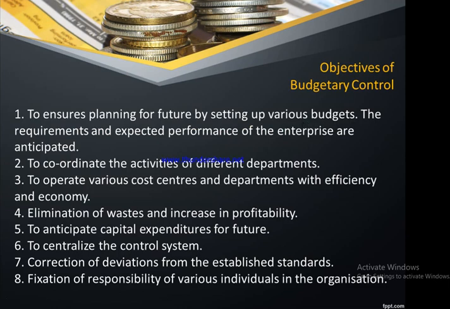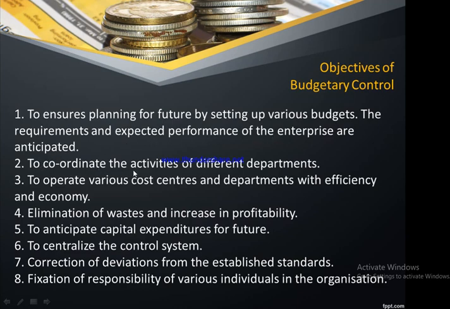So what are the various budgets we normally come across? It may be functional budgets, based on different departments like HR budgets, production budgets or sales budgets, or it may depend upon the time constraint, whether it's a long-term budget or short-term budget. So it depends on what kind of budget you want to set. The objective of budgetary control is to ensure planning for the future by setting up the various budgets. The requirements and expected performance of the enterprise are anticipated.